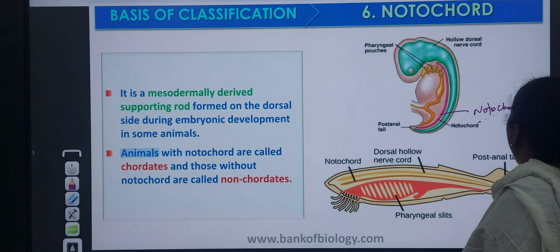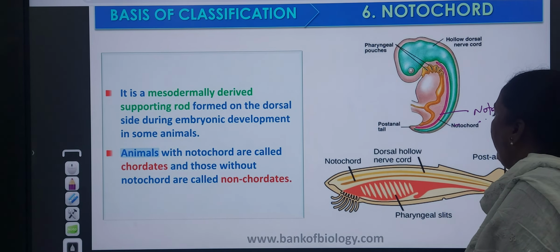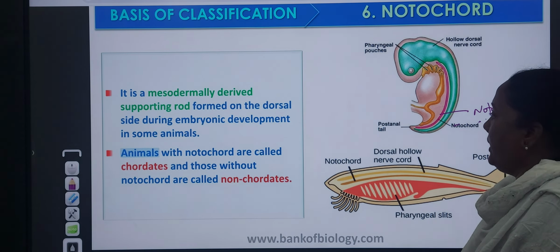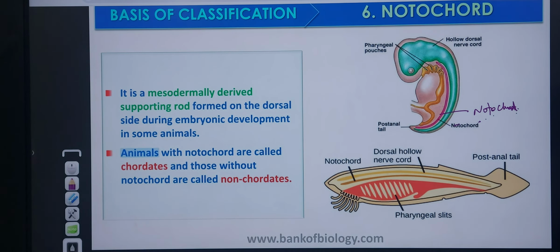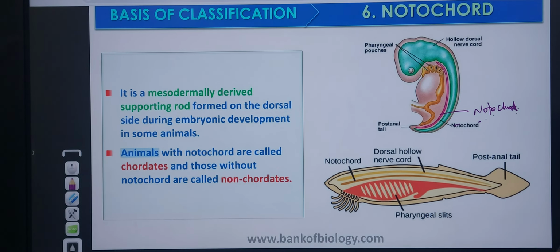In some chordates a notochord is present, but in some well-developed chordates a vertebral column is present. The animals with notochord are called chordates and those without are called non-chordates. I already told you, those in which notochord is present are chordates, and those in which it is absent are called non-chordates.